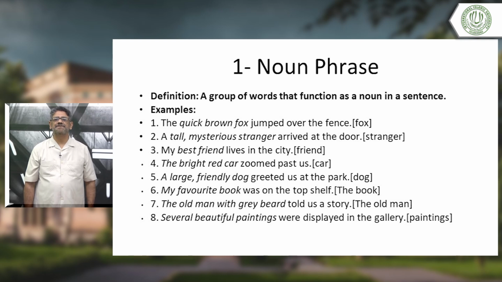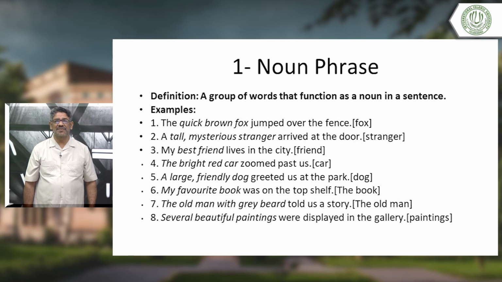Next sentence. A tall, mysterious stranger arrived at the door. Even if you say a stranger, the sentence is complete. There is no problem with the sentence. But when we said noun phrase is a group of words used instead of a noun or a pronoun, then stranger is one person.